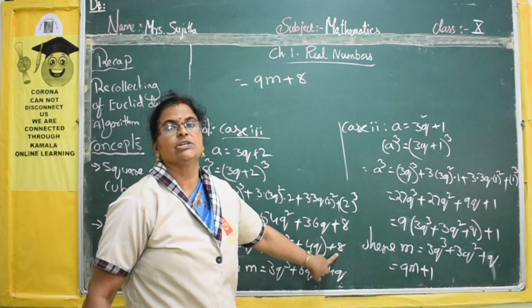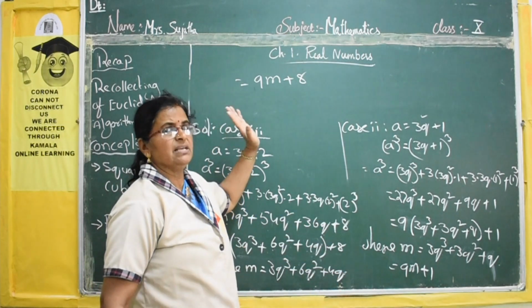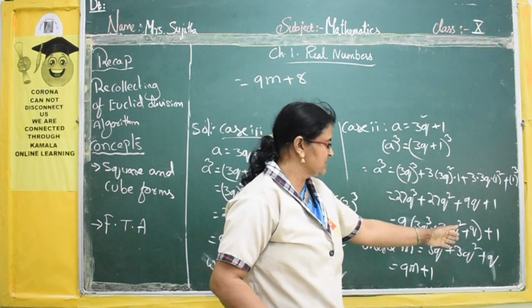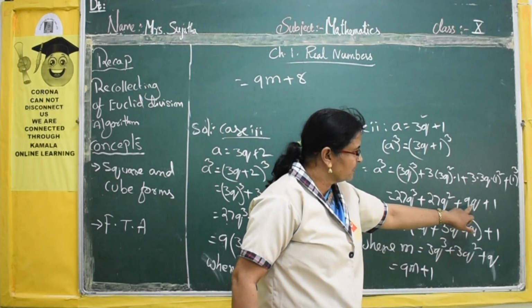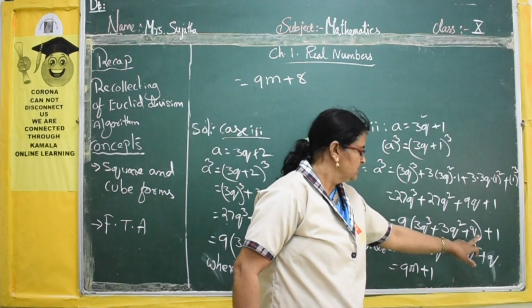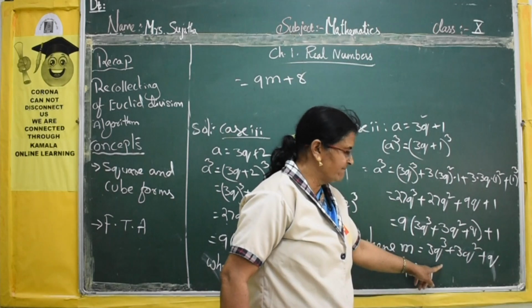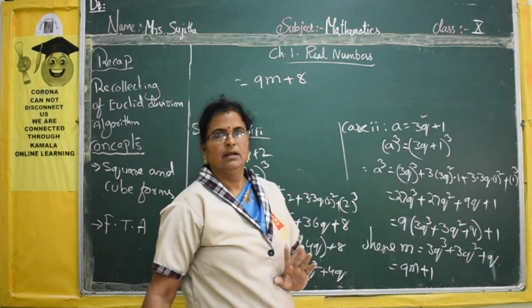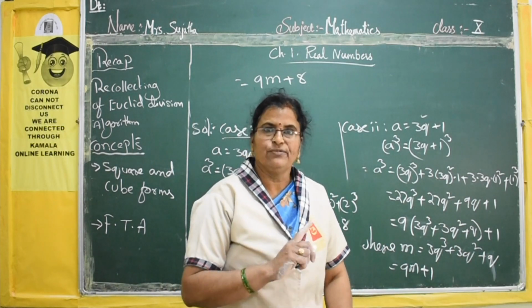So the cube of any positive integer is in the form of 9m, 9m plus 1, or 9m plus 8. Now, in the previous case, in place of q I wrote 1. That is not 1. Why? Because when 9 comes out, q will be left. So here it is q, not 1. So 3q cube plus 3q square plus q is the m value. Then in place of this, if you substitute m, we get 9m plus 1. Okay. Now, is it clear? Square form and cube form.